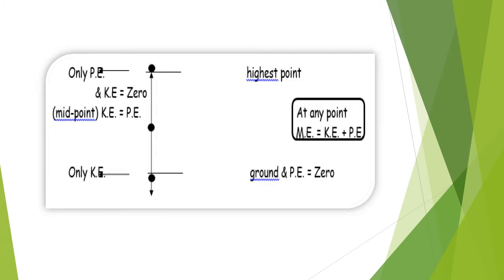Okay, we can see in this figure, at the highest point, mechanical energy equals only potential energy, and at the ground, mechanical energy equals only kinetic energy. At any point, mechanical energy equals kinetic energy plus potential.